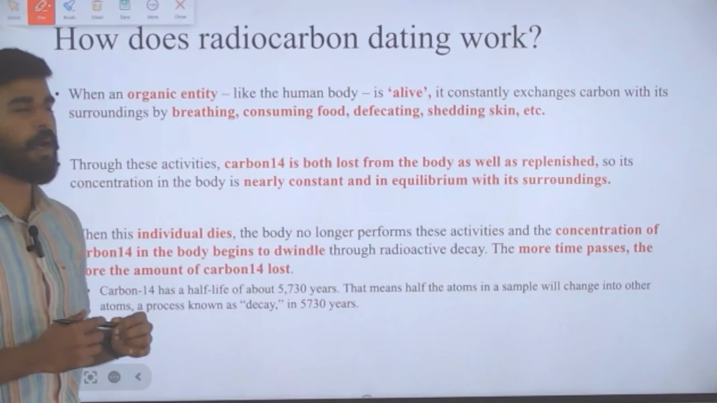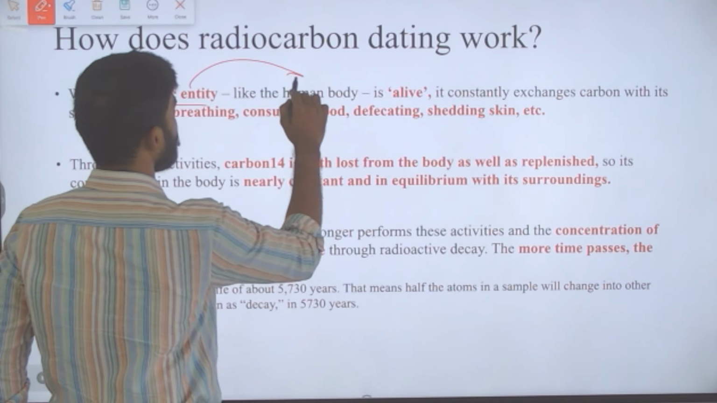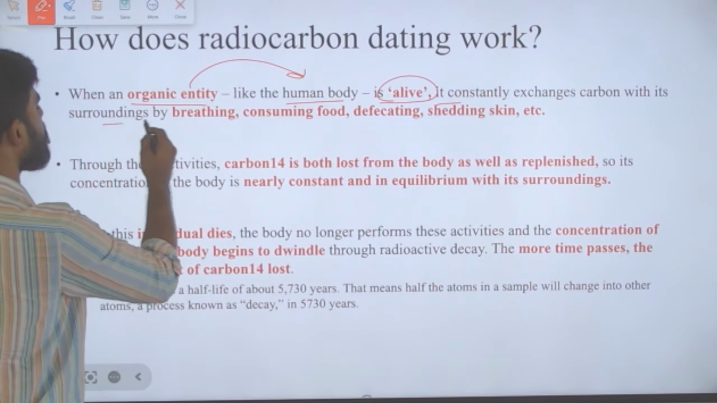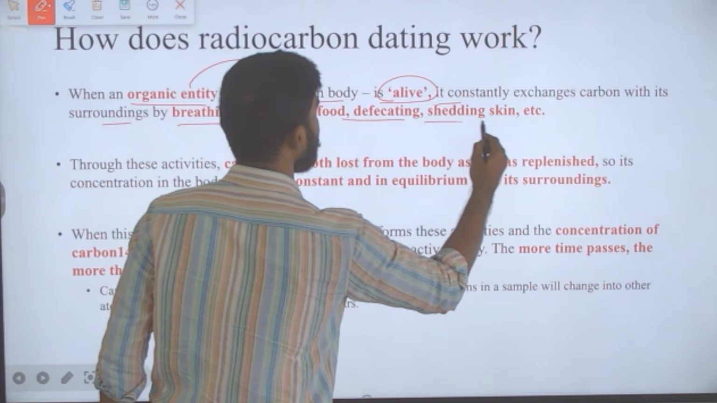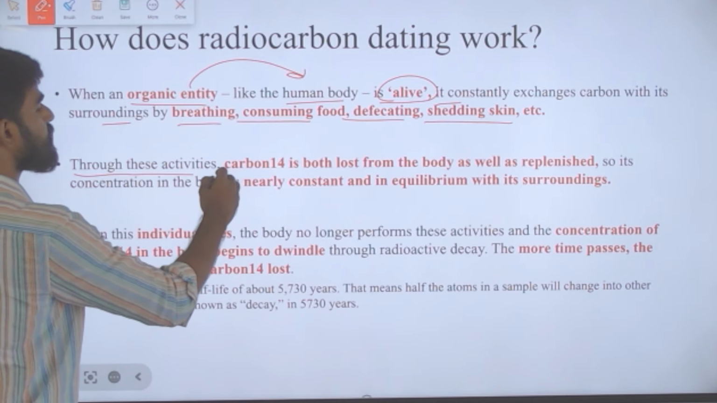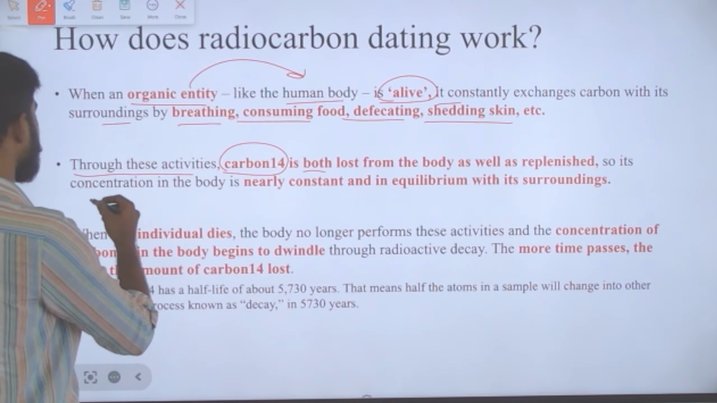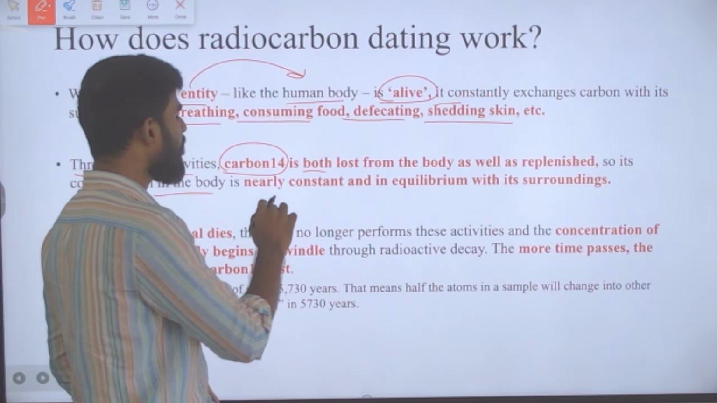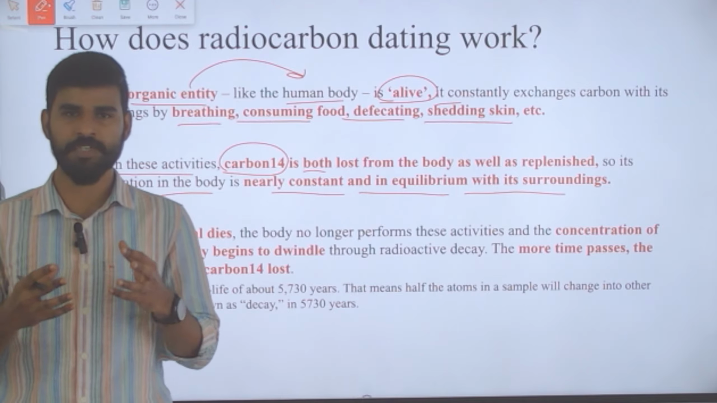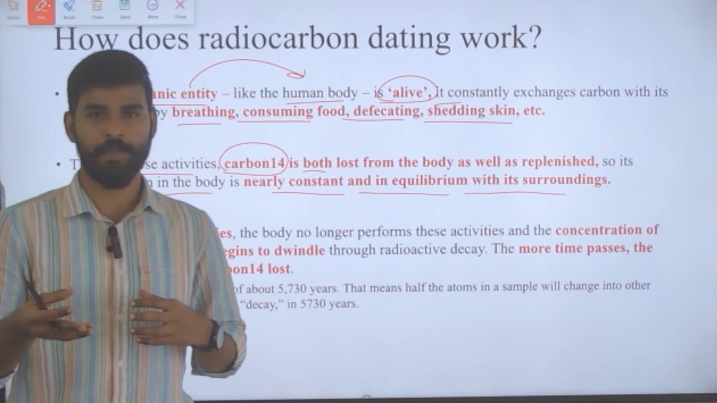So how does radiocarbon dating work? When an organic entity, say a human body, is alive, it constantly exchanges carbon with its surroundings by breathing, consuming food, defecating and shedding skin. Through these activities carbon 14 is both lost from the body as well as replenished, so its concentration in a live body is nearly constant and in equilibrium with its surroundings.